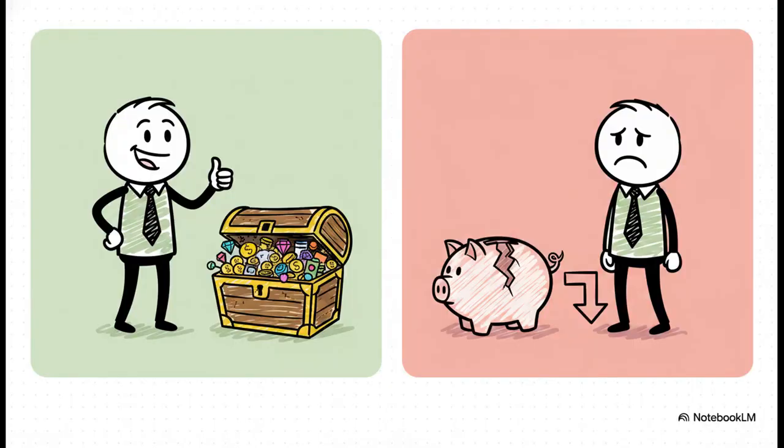Moving right along to Section 2, Favorable or Unfavorable. Now, what's really interesting about this is how simple the baseline is. Every single variance falls into one of two buckets. A favorable variance simply means your actual performance is better than what you budgeted. For example, if your actual costs turn out to be lower than your budgeted costs, well, that's favorable. On the other hand, an unfavorable variance means your actual performance is worse than budgeted, like if your actual costs ended up being way higher than planned. It sets the immediate tone for whether a manager needs to be high-fiving their team for an efficiency win or investigating a serious cost overrun.